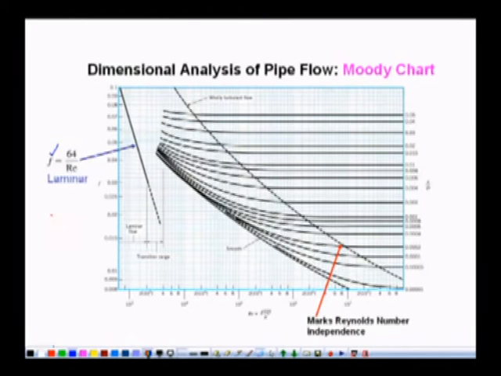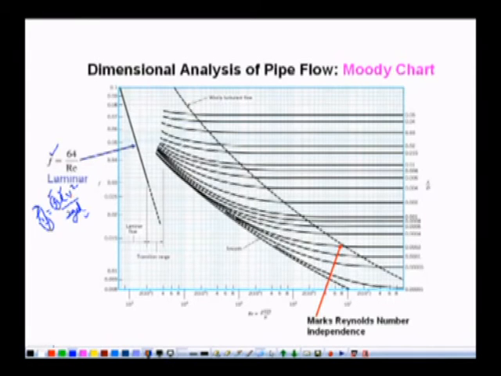So the Hagen-Poiseuille equation can be written for generalized fluid flow as hf, which is known as head loss, equal to f L V squared divided by 2gD. So f is known as the friction factor, hf is the head loss, L is the length, V is the average velocity in the pipe, and D is the diameter of the pipe. For finding out the head loss, we have to use this equation. We can use this equation for laminar flow as well as turbulent flow. For that, we must know f. The rest of the terms are known to us.